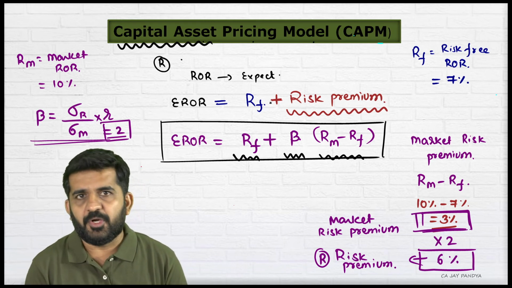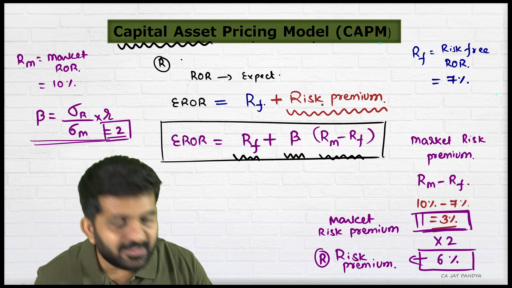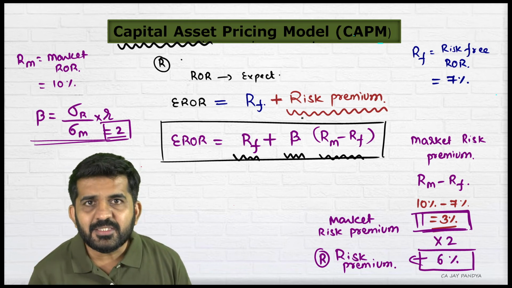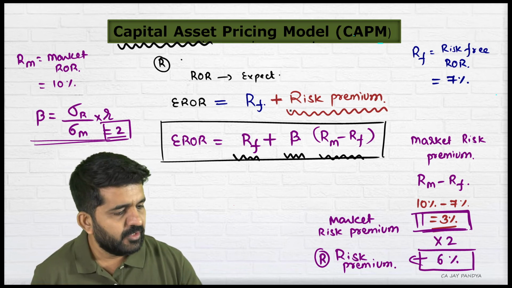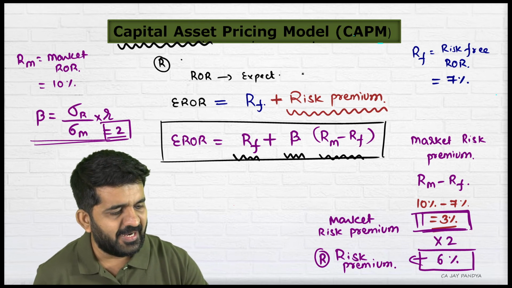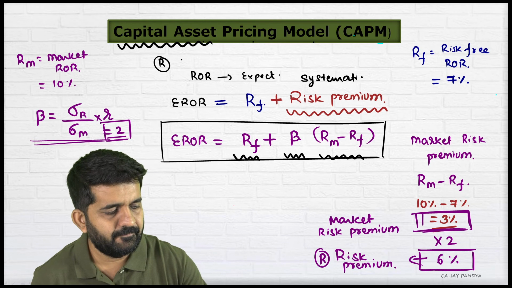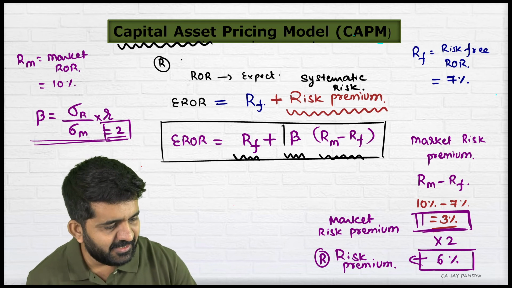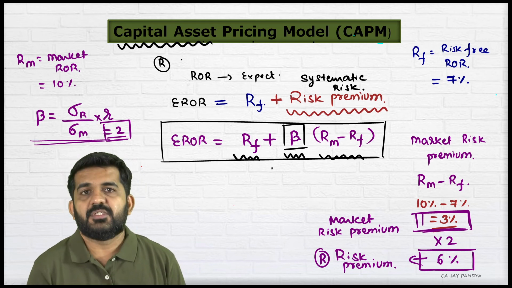Another important point is that when the risk premium is considered, the consideration is made only of systematic risk. Beta is practically a measurement of systematic risk.